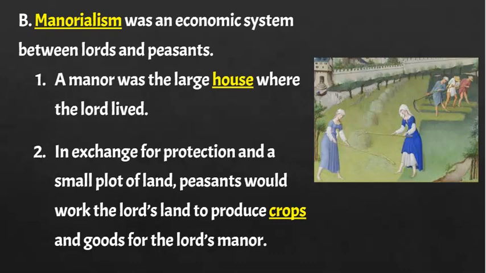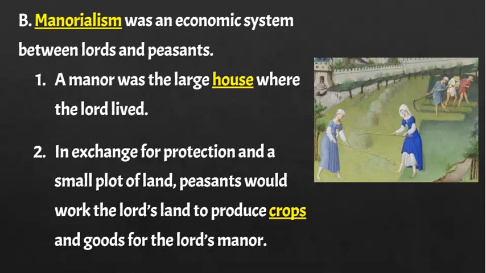Now, manorialism is an economic system that's mainly between the lords and the peasants. Lords are going to be those who own the land because the king or the leader gave them land to have. So this is sort of the next rung on the ladder or the next step down the pyramid. And peasants are going to be the largest group during the Middle Ages. They're going to be the workers, and they are not going to own land.